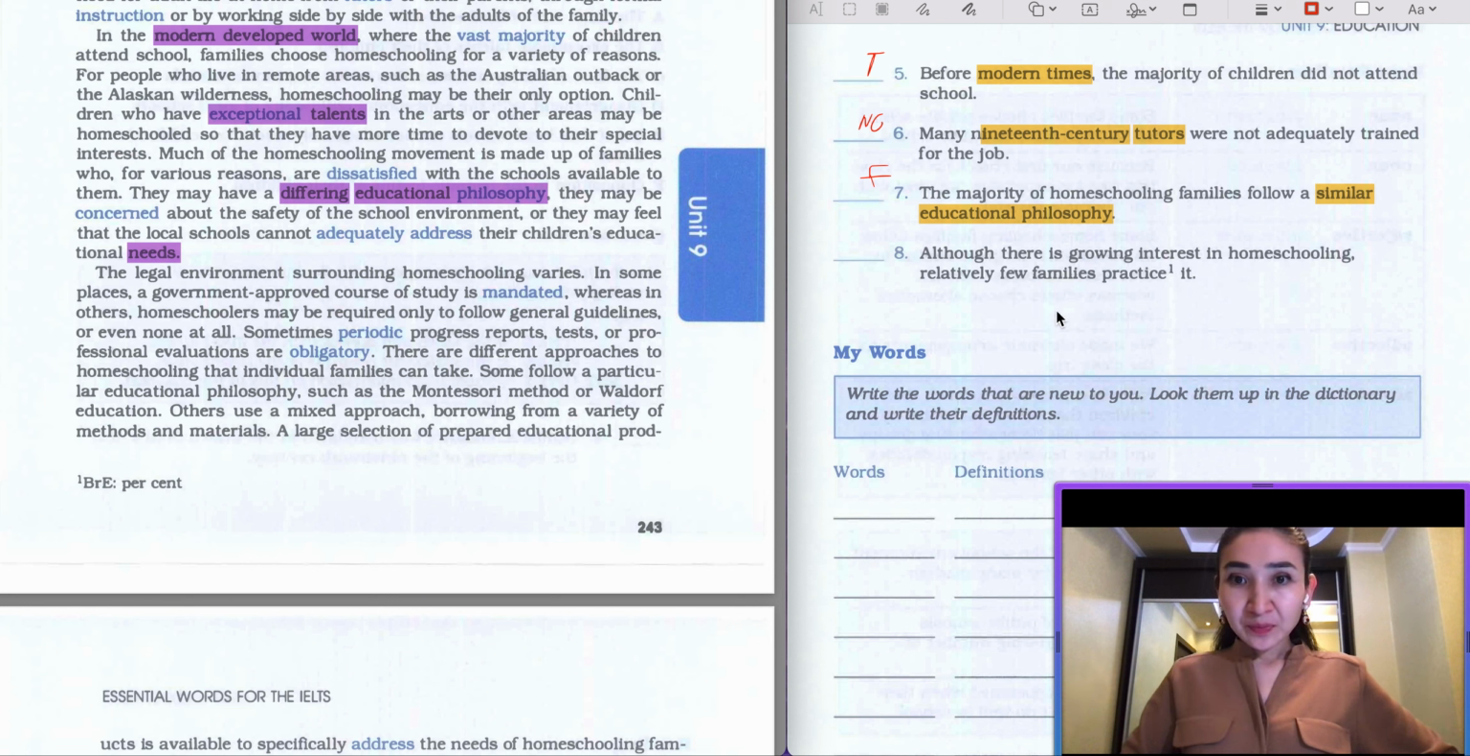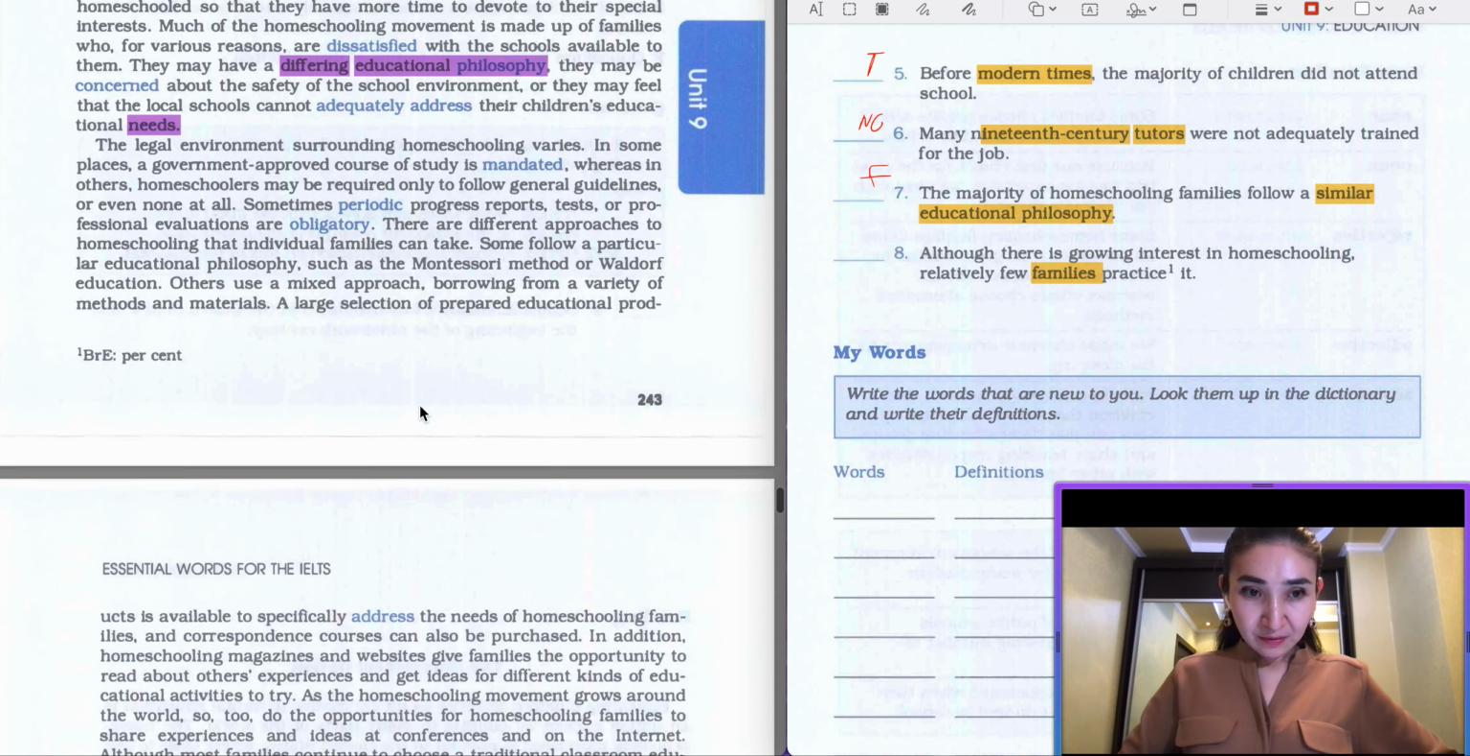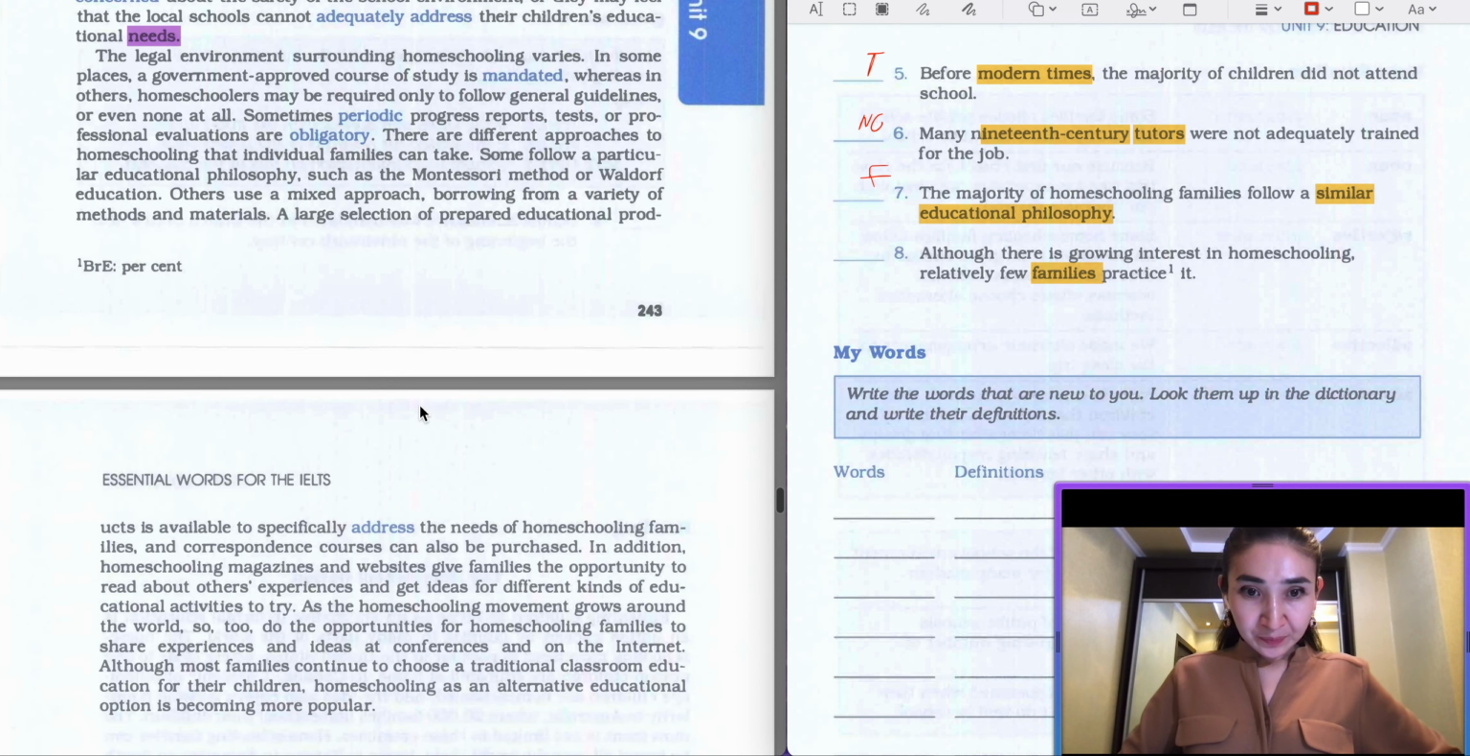We go further. The eighth question is the last one. Also there is a growing interest in homeschooling, relatively few families practice it. The keyword is families, and also growing interest. If you want, you can highlight it, and we go further to the text and try to find any information about families and about growing interest.